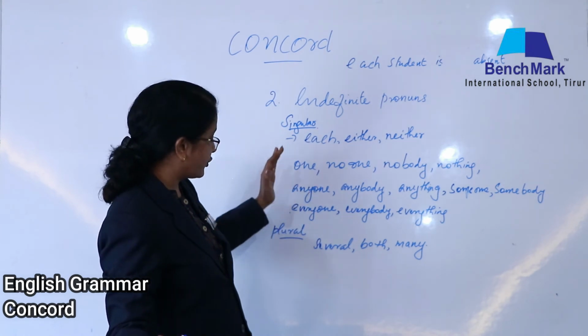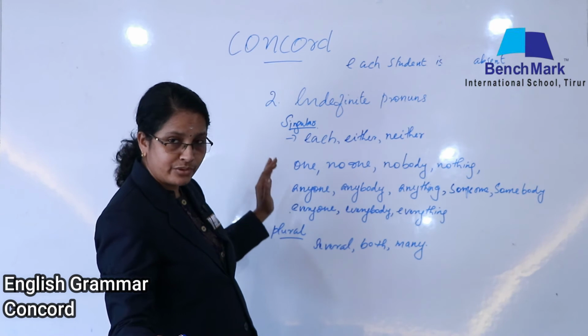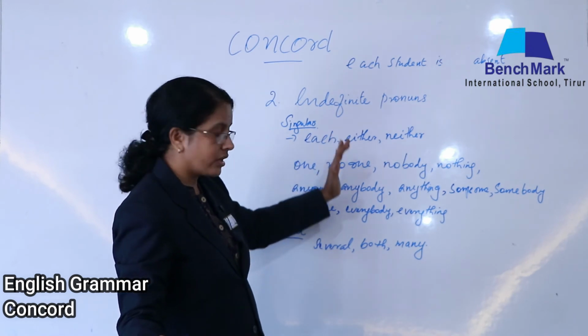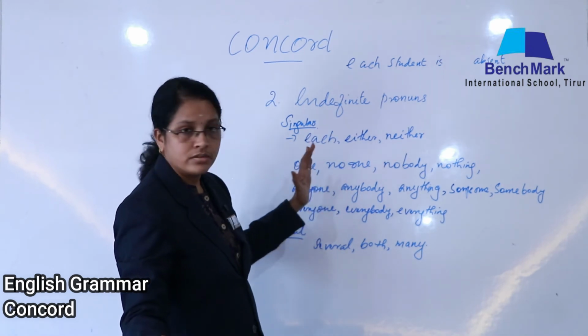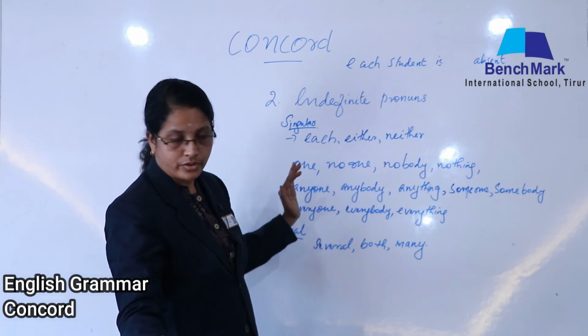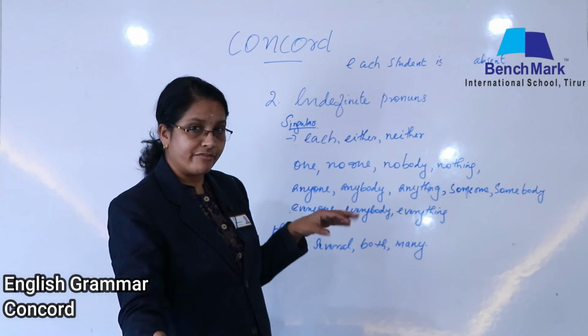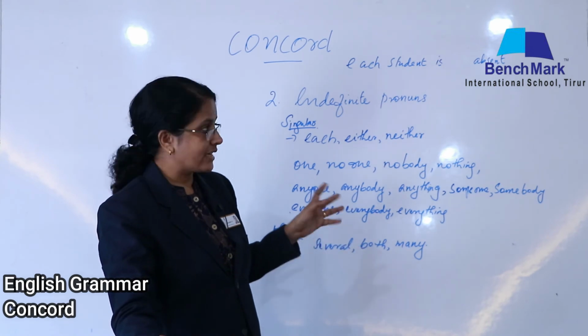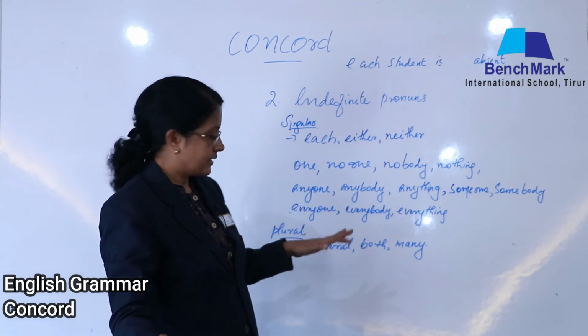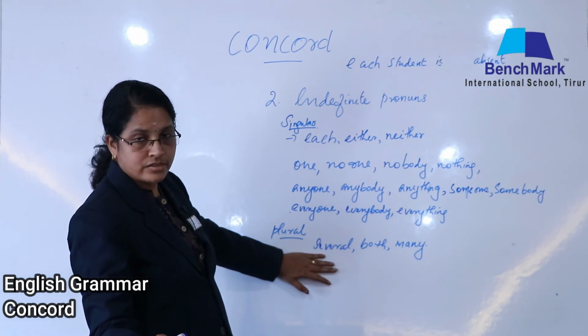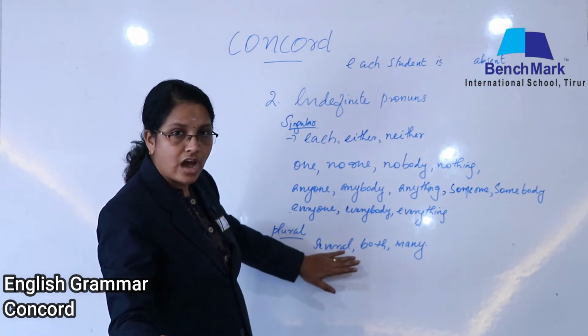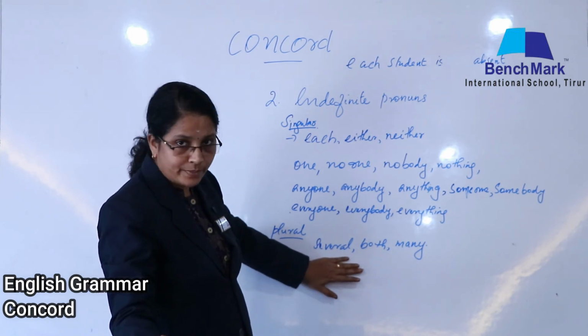So there are chances for the students to get confused whether these are singular or not. These are all singular forms. Okay, then coming into the plural, which are they? Several students. Several student is or are? Several is coming in the plural section. So, several students are. Hope you understood.